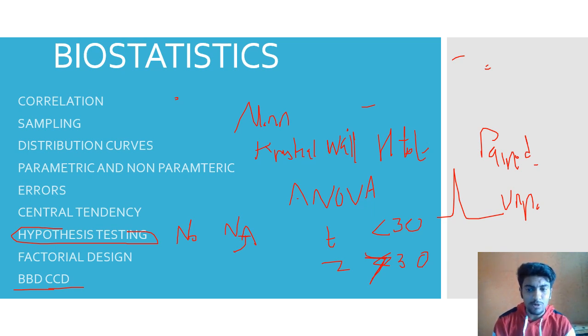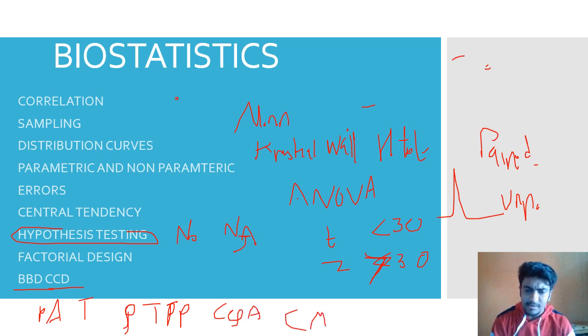I also spoke about a few terminologies. You need to know about PAT, QTPP, CQA, CMA, and CPP. These are all terminologies related to QbD and design of experiments: process analytical technology, quality target product profile, critical quality attributes, critical material attributes, critical process parameters. You should know something about all of these: what the PAT cycle is, what the risk management cycle is, and how you build the product profile. What is the difference between CQA and CMA? There is a very minor difference, so you should be very well versed with that difference.